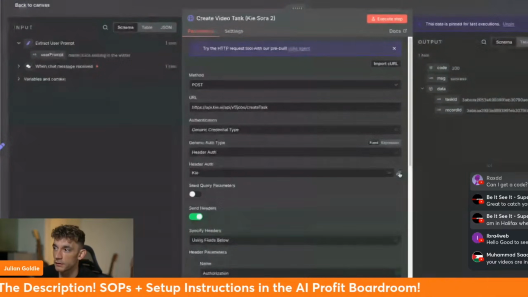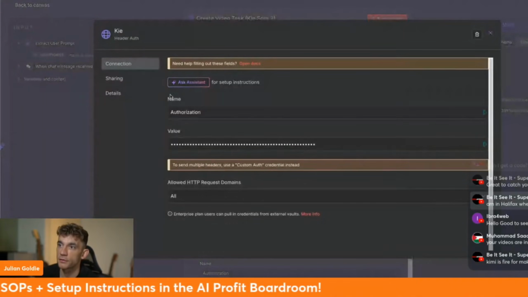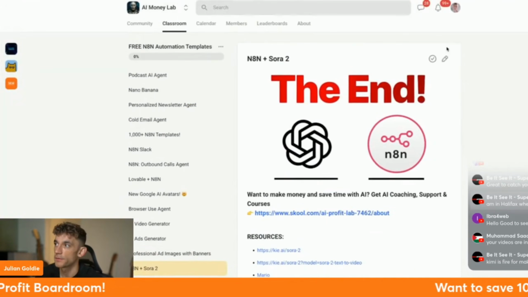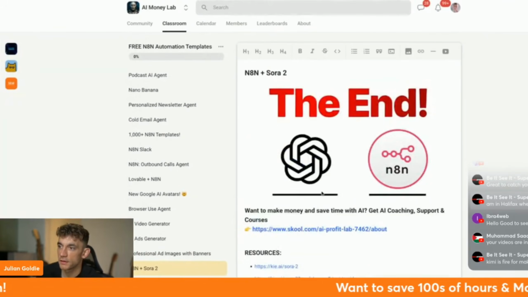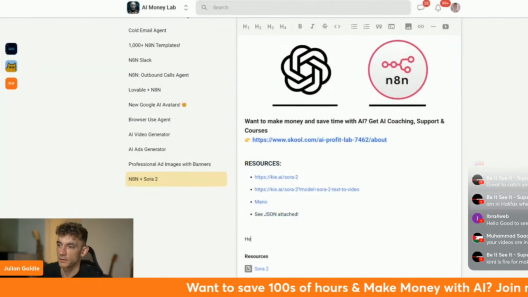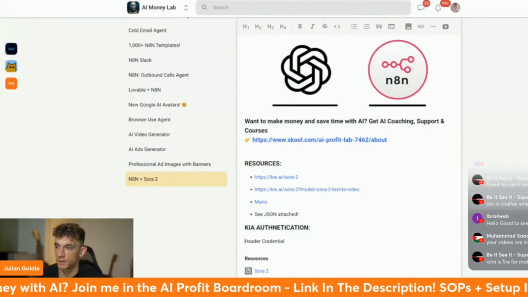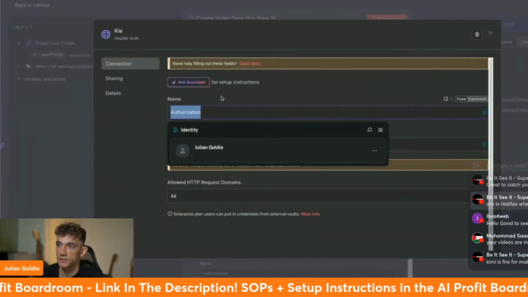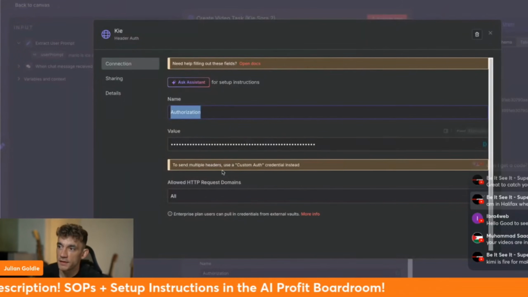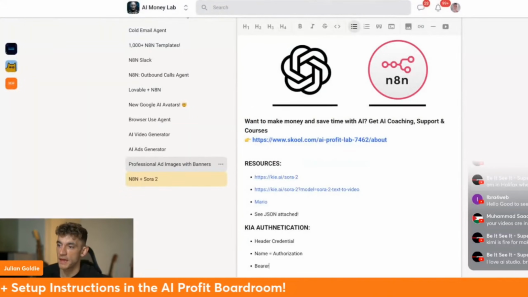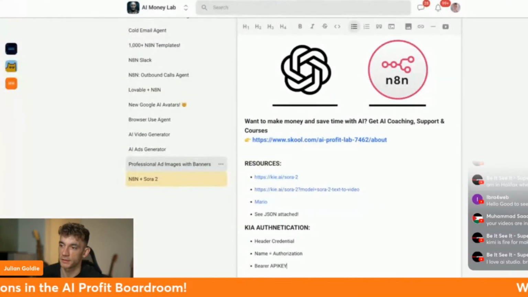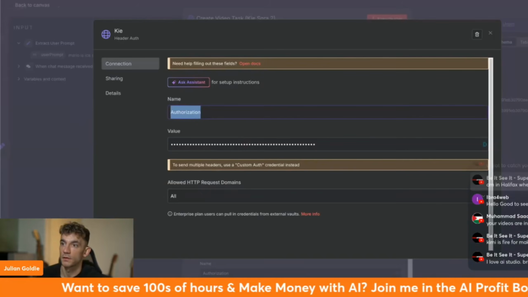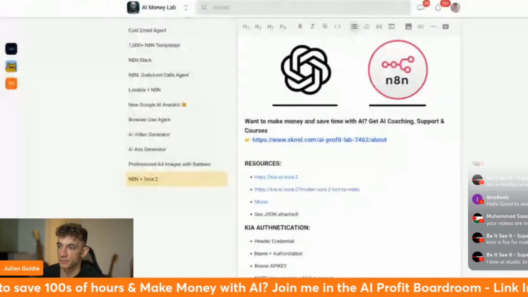Now, the way that you set up the header auth, I should put this inside the instructions. Actually, let me go over here and set this up. For Kia authentication, it's a header credential, right? So header credential, and then you can have Authorization as the name. And then for the value, what you actually do is put Bearer, space, API key, and you just insert your API key. But it's important to add that space, right?